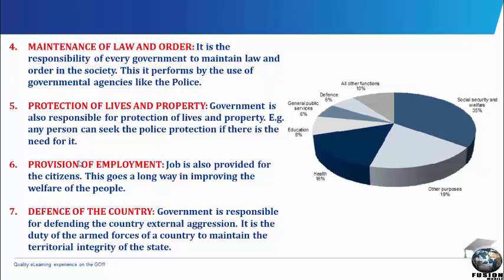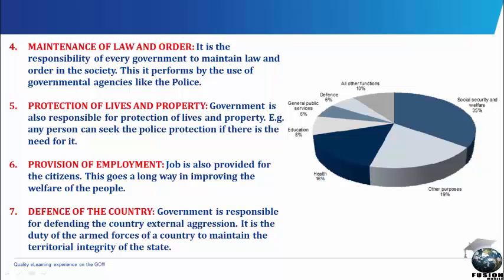Provision of employment is the 6th point. Every government whose citizenry are unemployed is not a good government. Jobs are provided for the citizens by the government. This goes a long way in improving their welfare, because when they have jobs, the living standard of these people will be good, and everybody will be independent to cater for him or herself, and the government will not have much work to do since its citizenry are employed and they have a good job. Lastly, we have the 7th point, which is defense of the country.